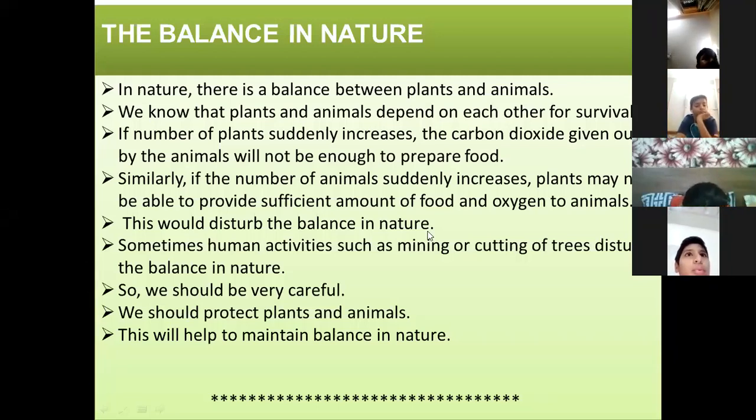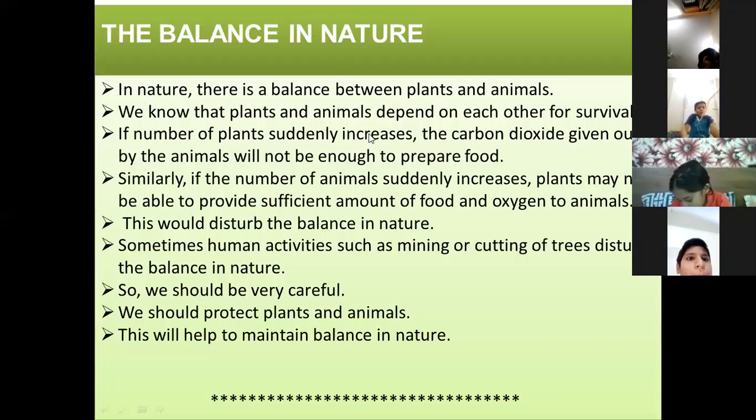Now, in nature, there is a balance between plants and animals. We know that plants and animals depend on each other for survival. Now, if the number of plants suddenly increases, what will happen? Plants take in carbon dioxide and give out oxygen.